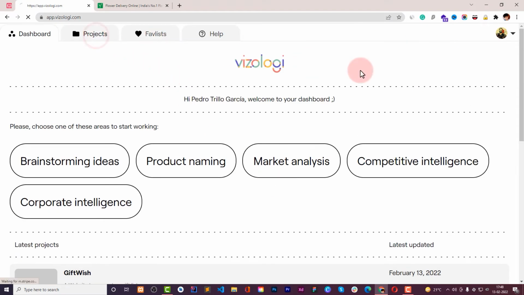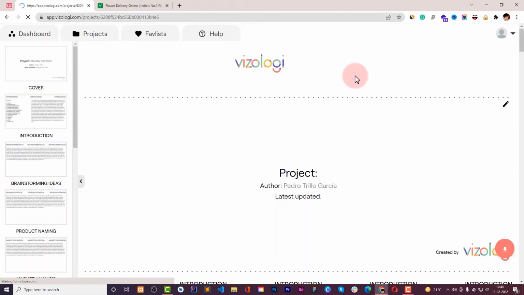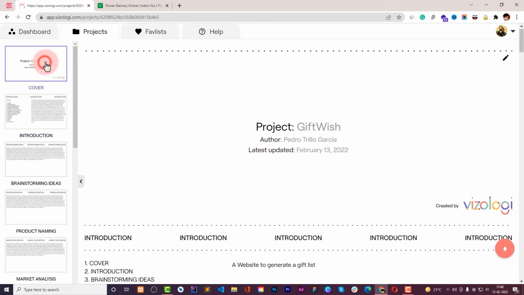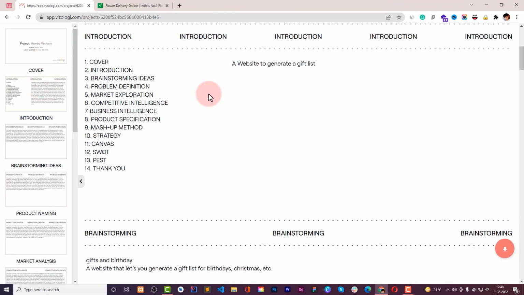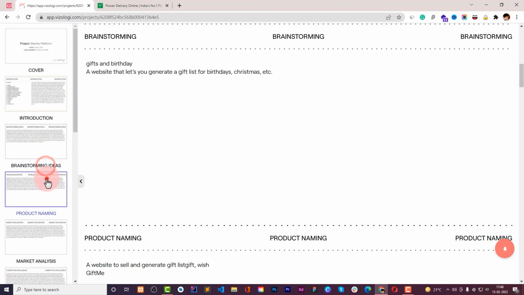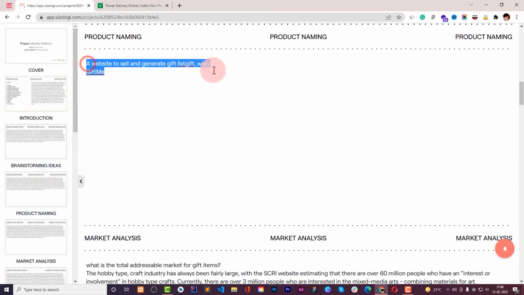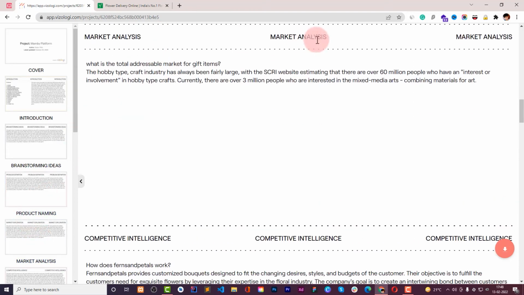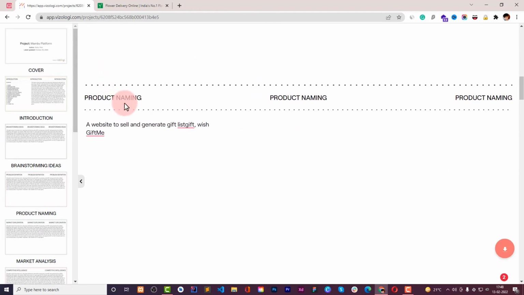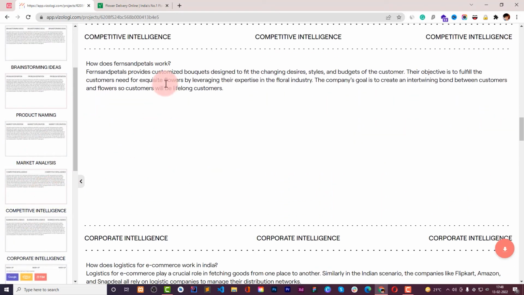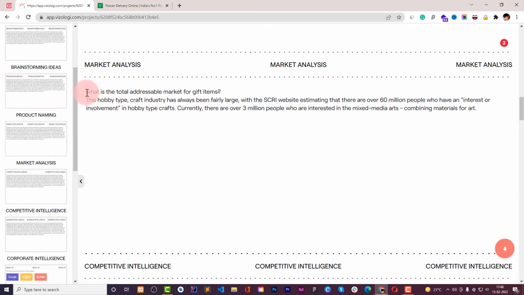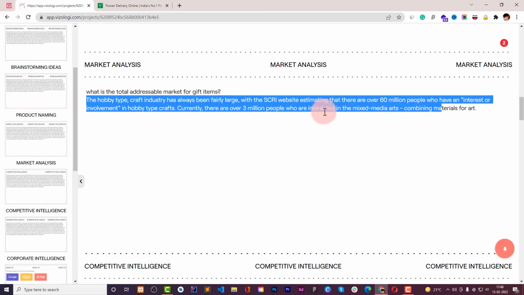Now we can just move to our projects, and here is the project that we had. When you click on it, you will find the project name, author, latest update, the cover, which will include all of the structure, and then you have the brainstorming ideas. This was our query, and this was our result for the product that we had chosen. And in the product market analysis, so this was product naming. Okay, this is market analysis, where we have: what is the total addressable market for gift items. This was our query and this was our answer, so we saved it to our project.